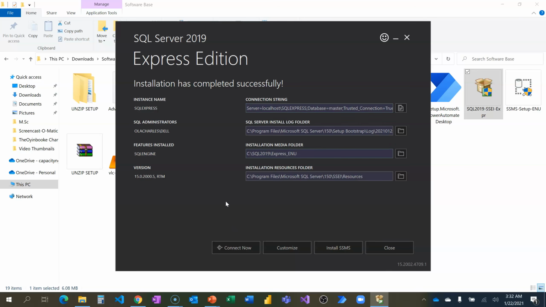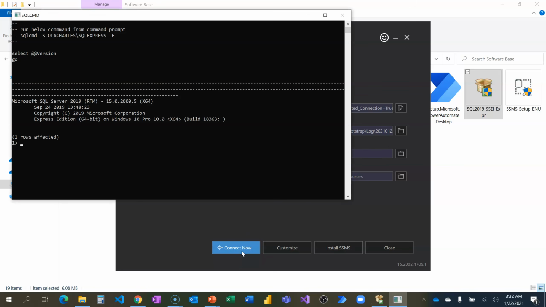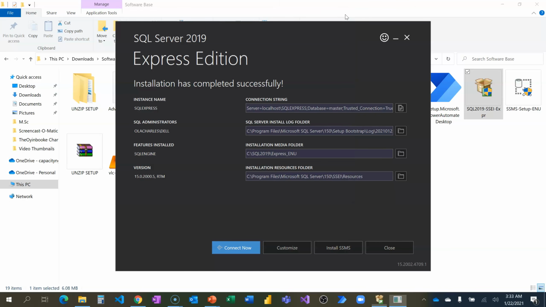Another option you have here is you can connect now to just test if it is working. Click here to open a new connection to just test. If I click on connect now, you're going to see this just to confirm that it is working, because it ran some series of SQL commands and it returned something. One row is affected. It's working.